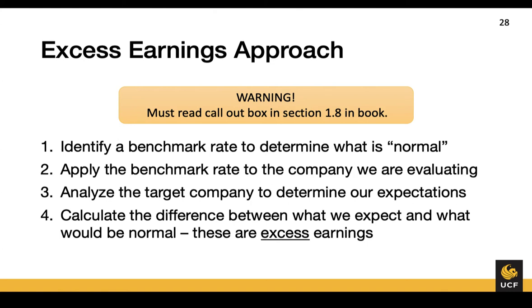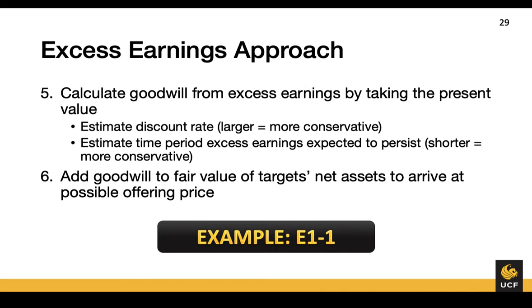To the extent that what we expect earnings to be is greater than earnings of a target company if they were just normal, we have excess earnings. We will then take our excess earnings and make some assumptions about them. How long do we expect them to persist? Will the target company be able to outperform normal forever or just a couple years? We will also need to select a discount rate for our present value calculation. The larger the discount rate, the more conservative our estimate of goodwill will be.